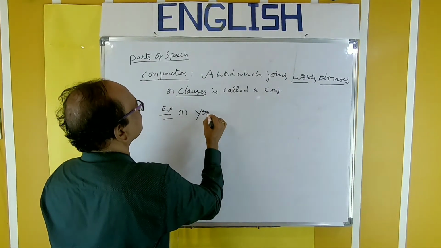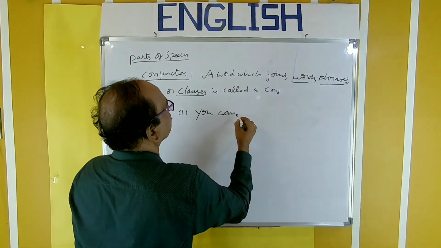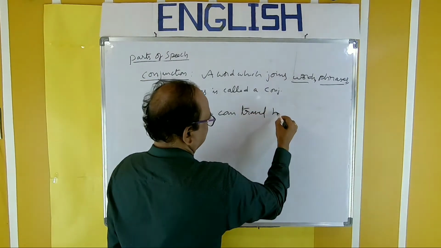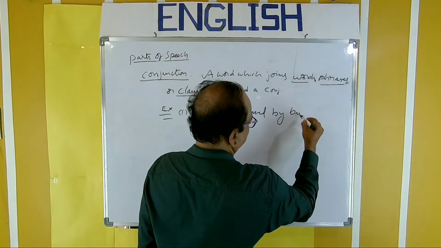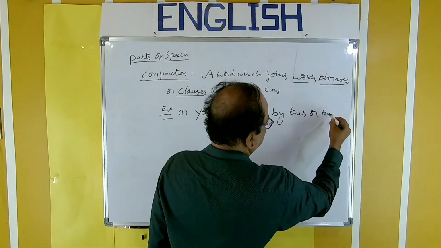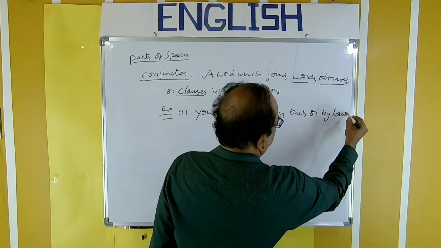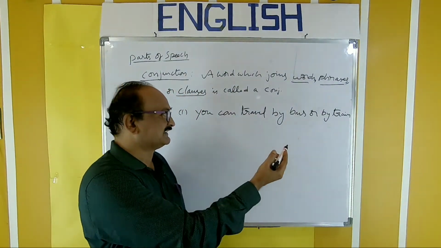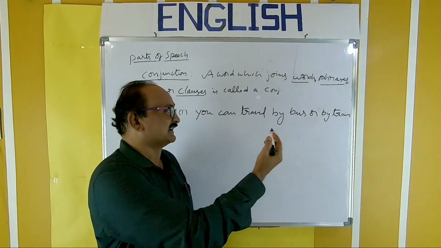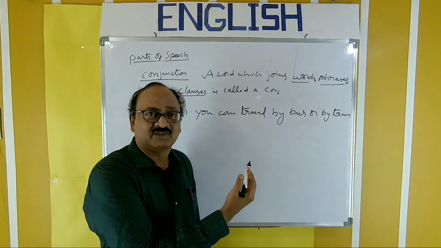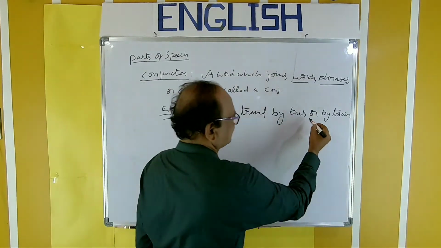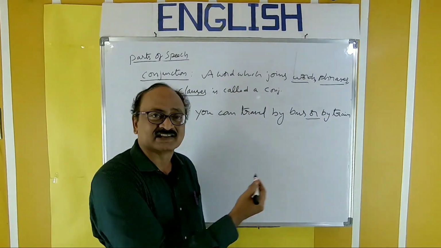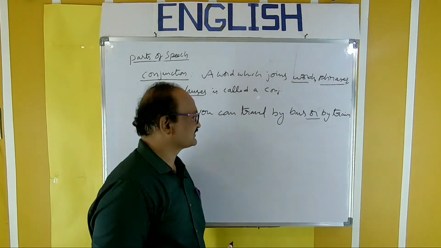Example: You can travel by bus or by train. Actually, we would have to repeat the words: you can travel by bus, you can travel by train. In order to avoid that repetition, we use a conjunction like this. So we can travel by bus or by train. We need not repeat all the words.